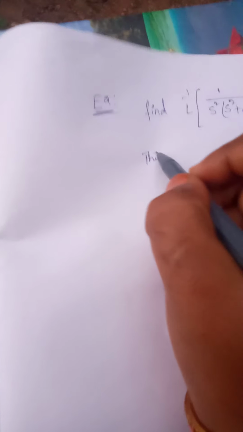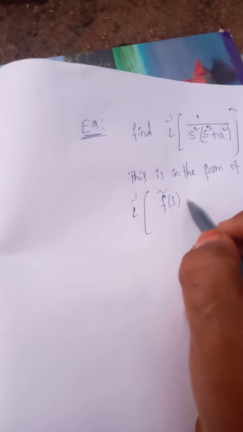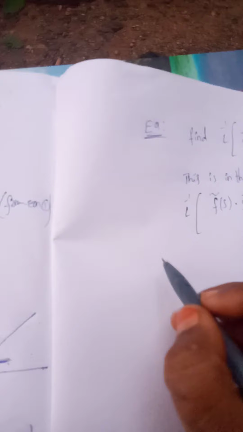Okay, so the function value we can prove. For example, you can take, find L inverse of 1 by s square into s square plus a square. Okay, so this is in the form of L inverse of f bar s into g bar s, where